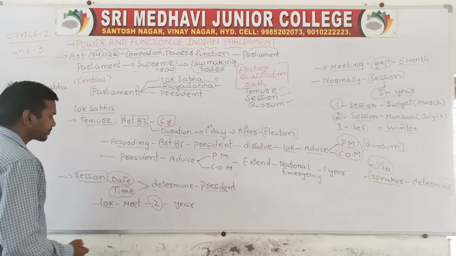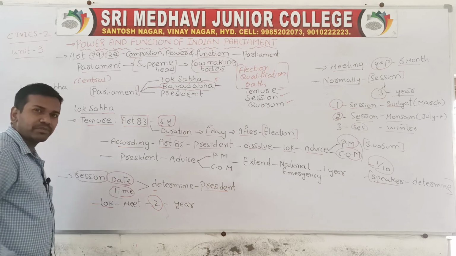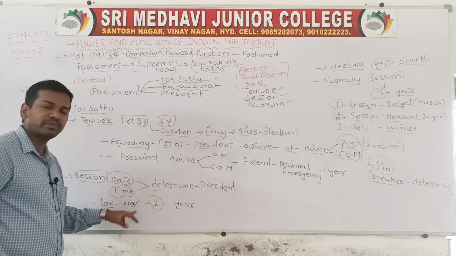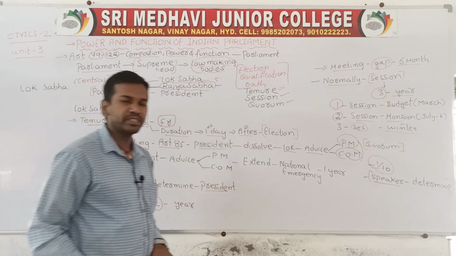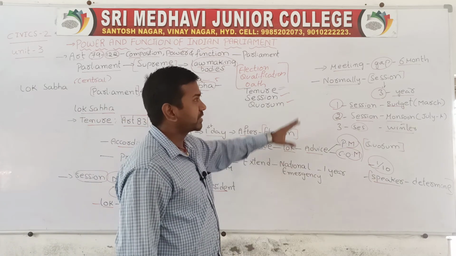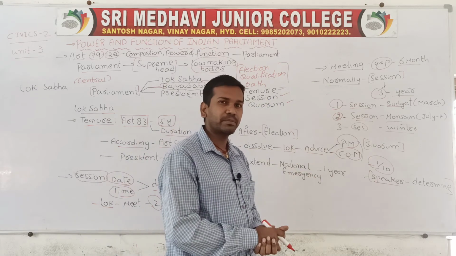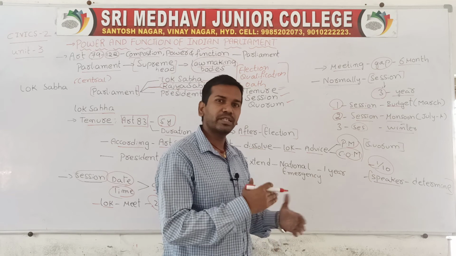Regarding dates and sessions, the President only will decide when the sessions and meetings should be conducted. Normally the meeting will be conducted 2 times. Sometimes the meetings will be conducted 3 times, and there should be a gap of 6 months. Normally a 6 month gap will be there between meetings.